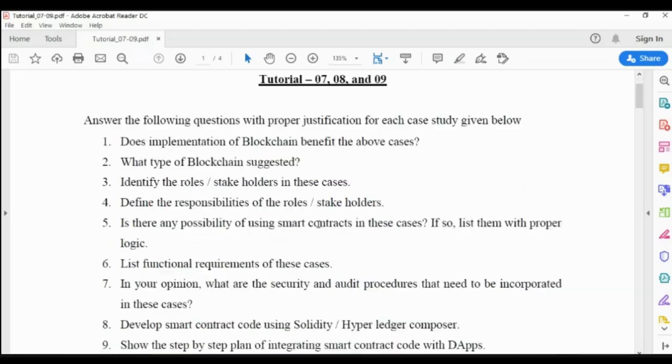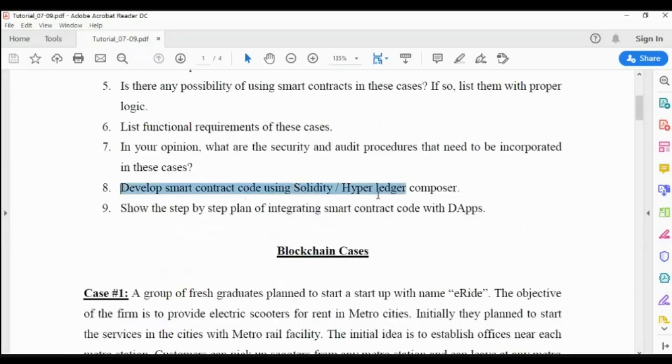The questions like: develop a smart contract using Solidity or Hyperledger Composer, and show a step-by-step plan of integrating smart contract code with DApps. So these two questions were added so that we can discuss them for the next 2 more weeks.